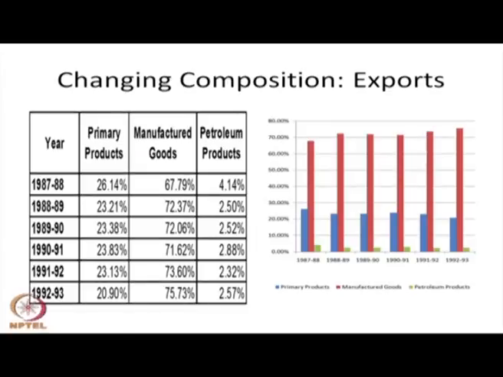This indicates that after the economic liberalization in 91-92, to some extent the development of the export basket has taken place. The value addition side of the export basket increased. The value addition in the form of manufacturing goods has increased, and this has given more export revenue to India.